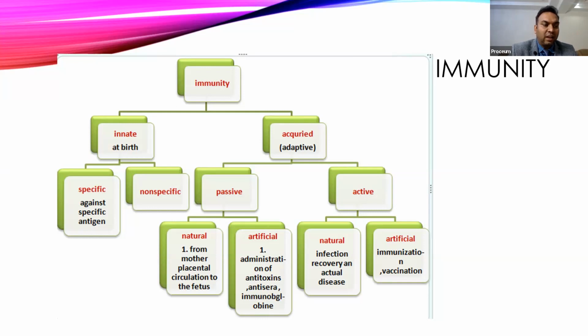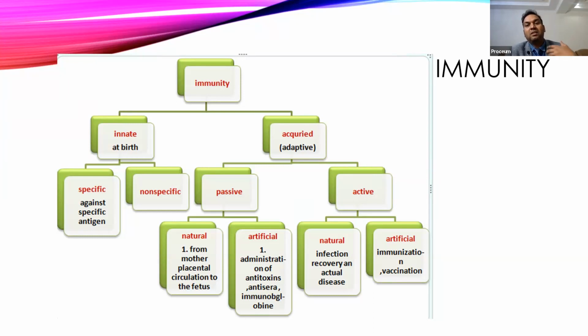Second thing, they act against specific antigens. I don't know why I wrote this, but I rarely see any innate immunity that has a high specificity for particular antigens. Okay. Then come to acquired immunity. Specificity is one of the features of acquired immunity. It is specific for a particular antigen, and it can be both active and passive.